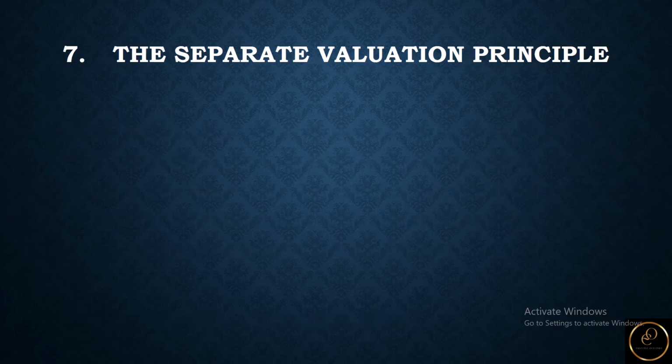We move on to look at the separate valuation principle. For the separate valuation principle, we can say that this is where a recording and measurement rule comes into effect, and this relates to the determination of the aggregate amount of any item. In order to determine the aggregate amount of an asset or liability, we take it that each individual asset or liability that comprises the aggregate must be determined separately.